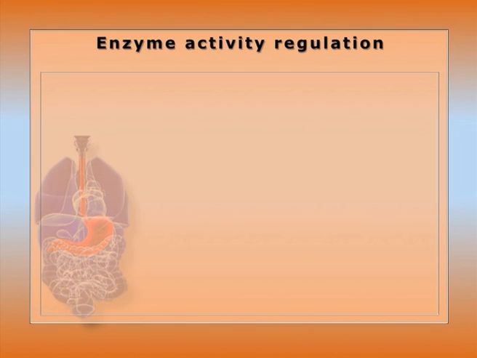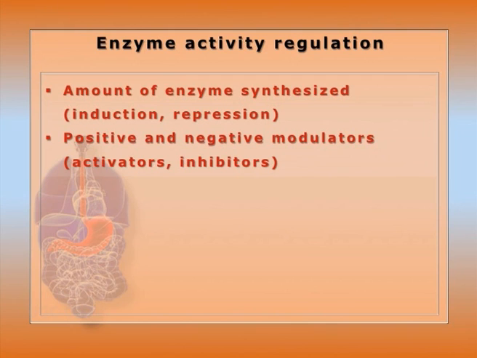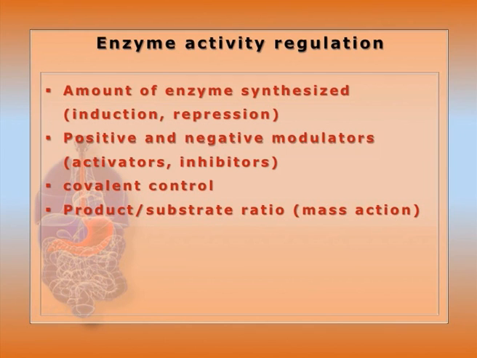I am talking about the control and regulation of enzyme activity that will be needed for the enzyme activity purification assay in all the cases. The amount of enzyme synthesized, induction or repression, positive or negative modulator, activator or inhibitor. Covalent control, zymogen activation, we all know zymogen activation is pH dependent. Product divided by substrate ratio, that is the mass action. We know about the multiple forms, isozymes, that is very important.